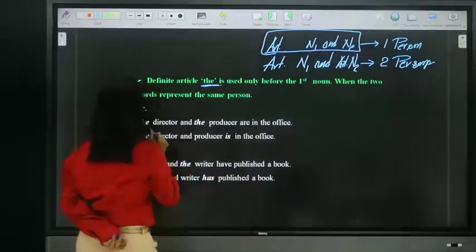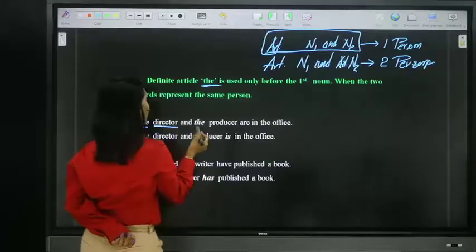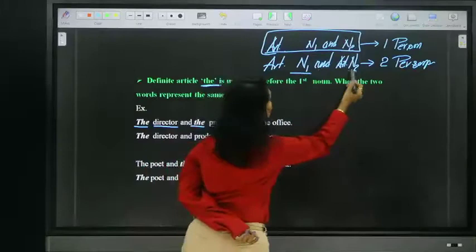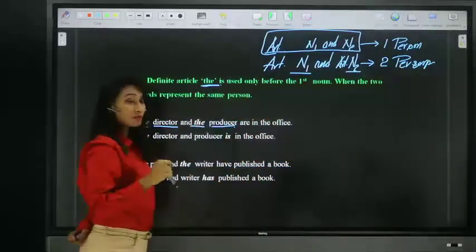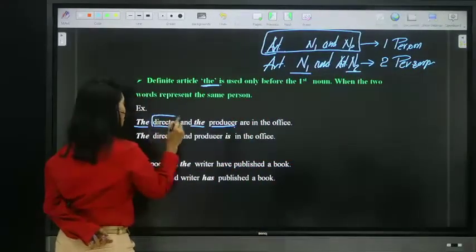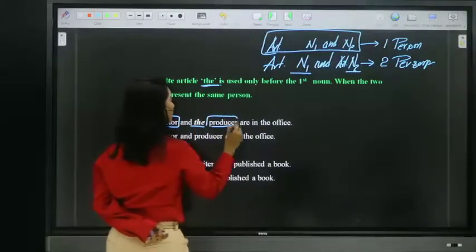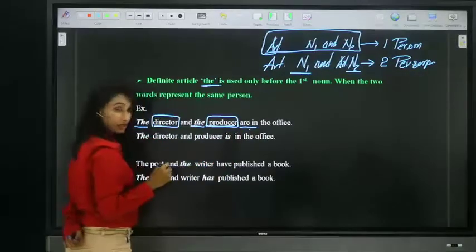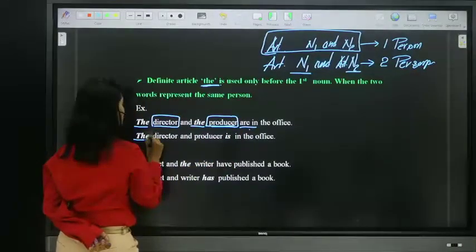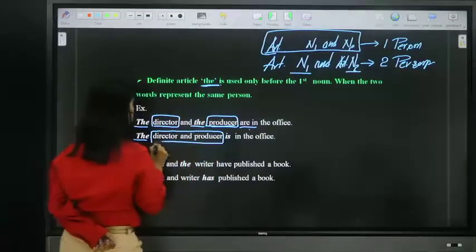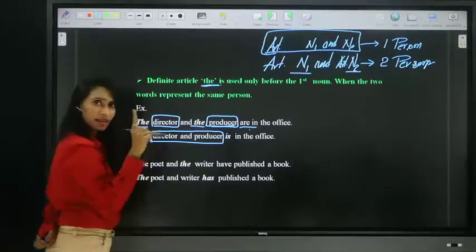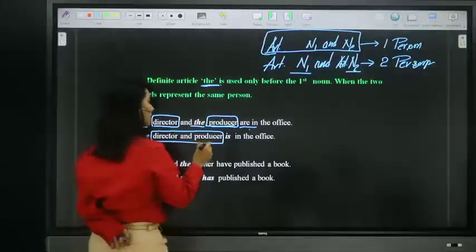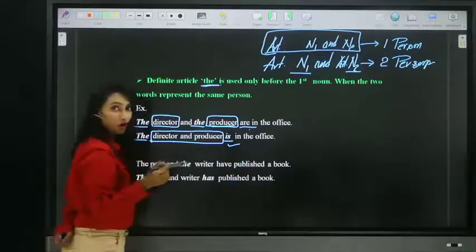For example, the director and the producer are in the office. Two nouns, two different articles, means two different persons. The director and the producer. That means we have two different persons in the office. But look at this one: the director and producer. Before two nouns connected by and, we have only one article. That means the person who is director is also a producer, hence he is in the office.